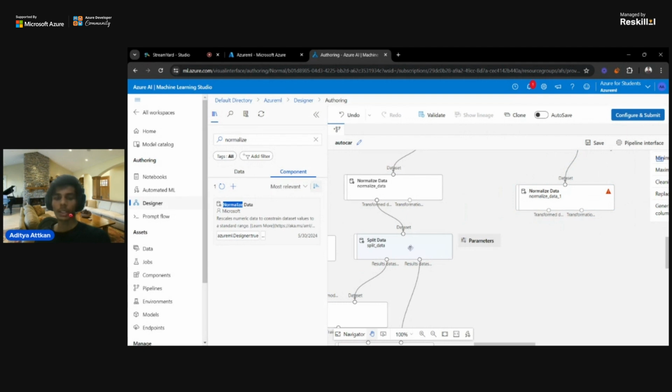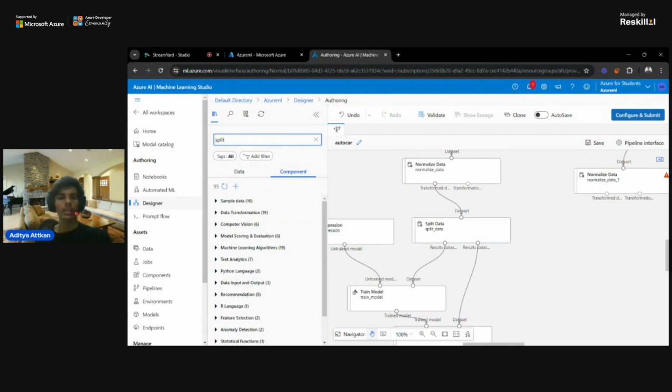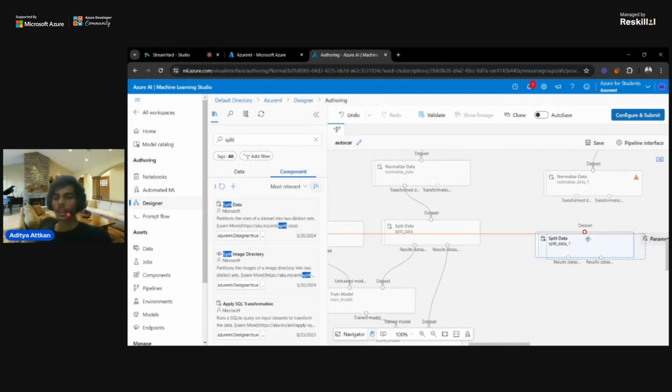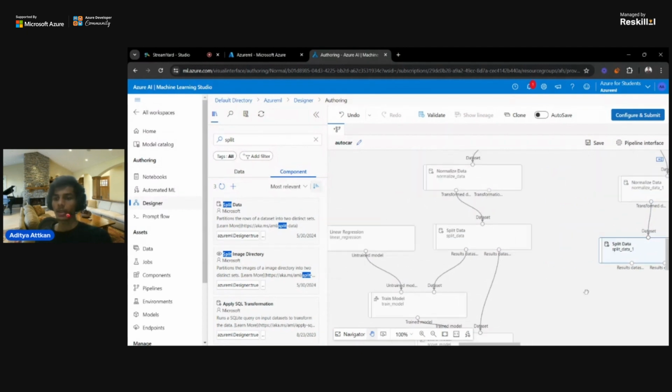Then we have split data. We need to convert that data in the 70/30 ratio. So we will go and find a split data component and add this component here. And connect the first node with the split data set.